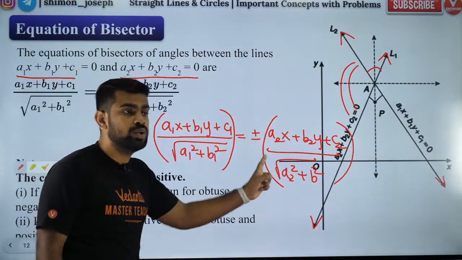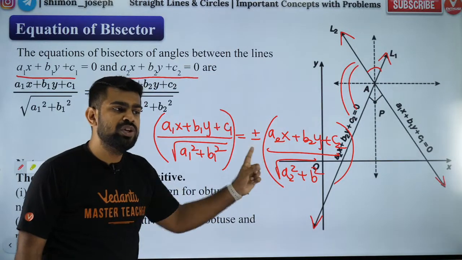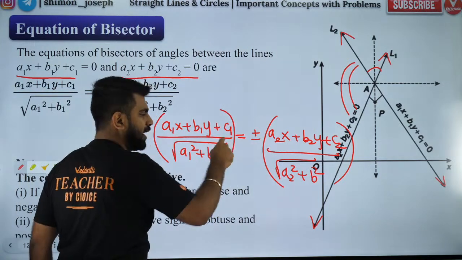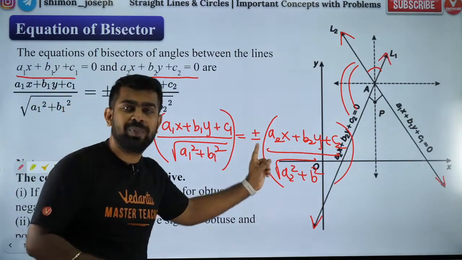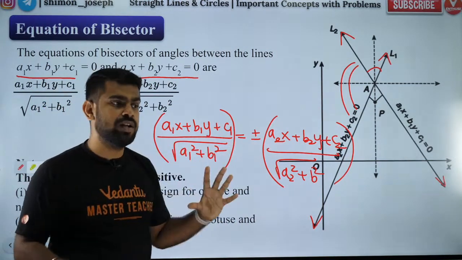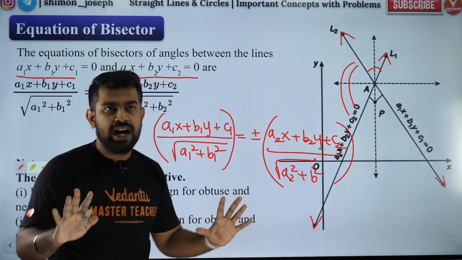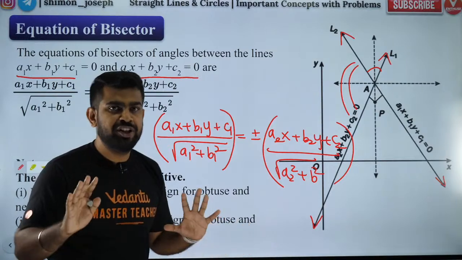So guys, this is two equations. How is this two equations? Because, people, one is plus, one is minus. So when you take plus, you will get one angle bisector. When you take minus, you will get another angle bisector. Got it? Are you guys happy? Did you guys understand it?